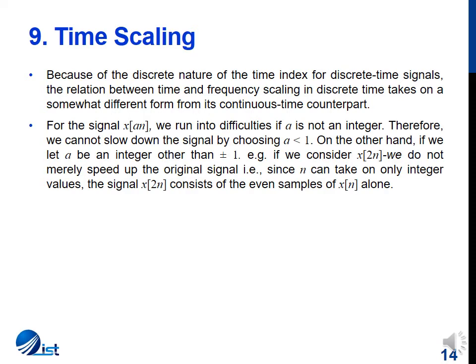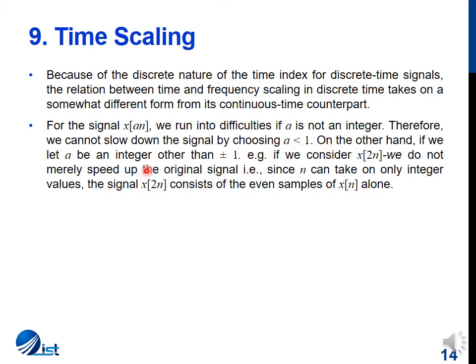So, for instance, if for the signal x_a of n, a is not an integer, we cannot have values of x_a of n unless the argument is an integer. So we cannot slow the signal by choosing a less than 1.